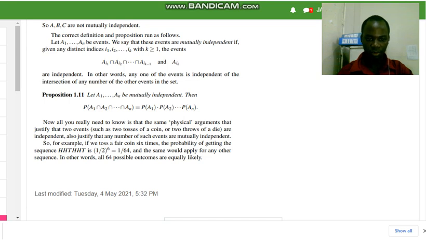So for example, if we toss a fair coin 6 times, the probability of getting the sequence head, head, tail is a half raised to power 6, which is 1/64, and the same would apply for any other sequence. In other words, all 64 possible outcomes are equally likely.